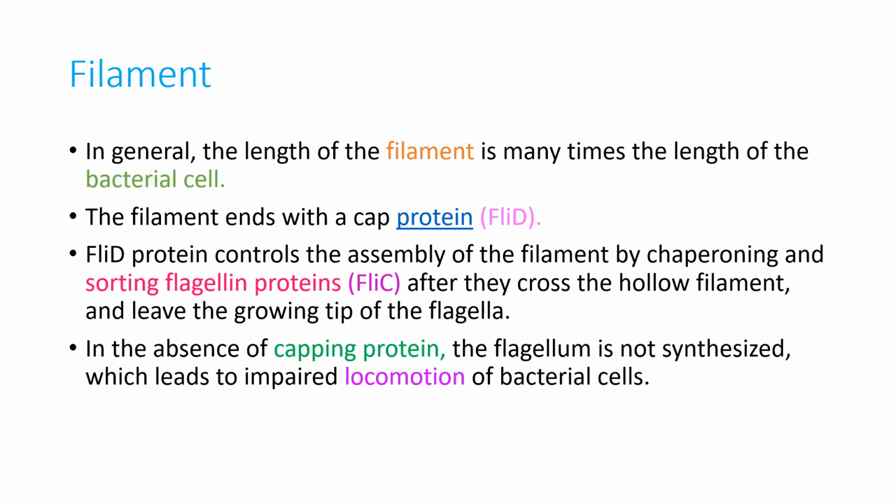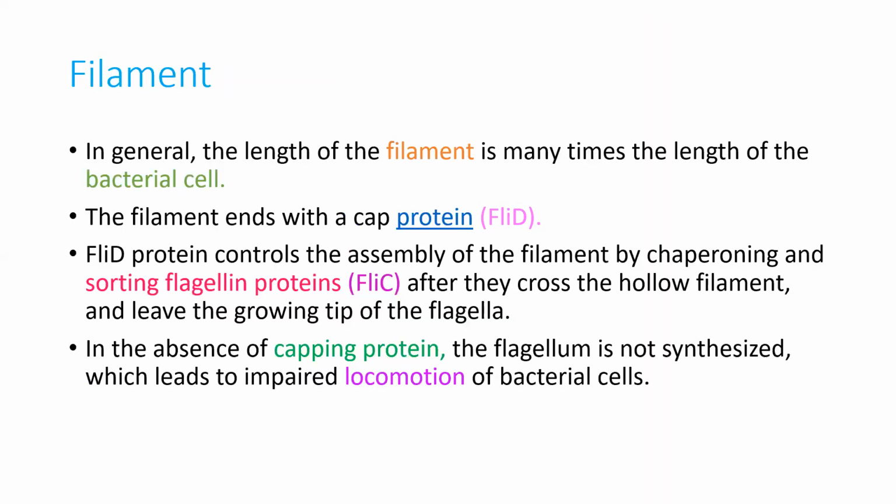Next, in general, the length of the filament is many times the length of the bacterial cells. The filament ends with the cap proteins FliD and FliC. Both are different kinds of proteins that make up the filament. Next, in the absence of capping proteins, the flagellum is not synthesized, which leads to impaired locomotion of bacterial cells. Already I told you, locomotion means the bacterial cell moves from one place to another place. Filaments also, it's done. Okay, next, types of flagella.